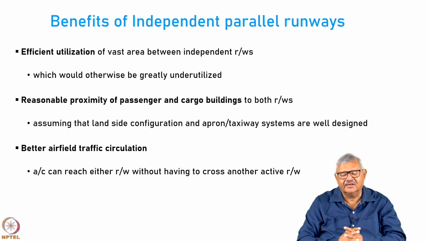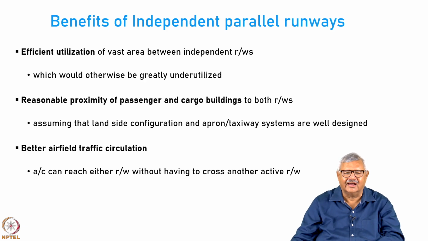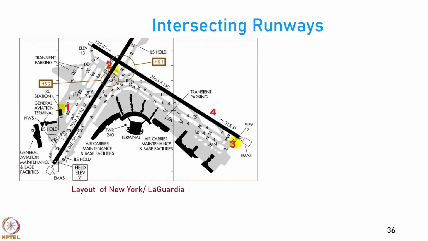You could have better airfield traffic circulation because the aircraft can reach the runway without having to cross the other active runway. And you can have the ability to isolate the airport's landside from the surroundings. This allows you better control on the airport's landside development as well as good ground access to the airports. All these points are applicable, broadly speaking, to the Munich airport.